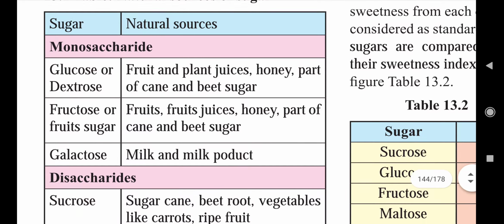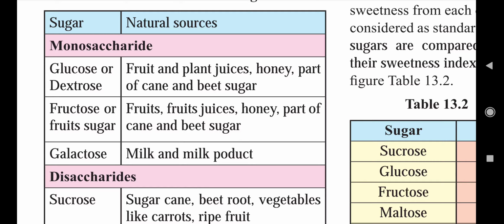First one, monosaccharides. So glucose or dextrose, glucose is also known as dextrose. The sources of glucose are fruits and plant juices, honey, part of cane and beet sugar. Okay, so beet sugar is mainly made from beetroot, that is red beet.